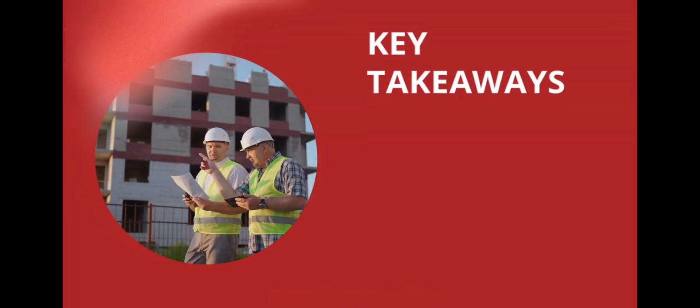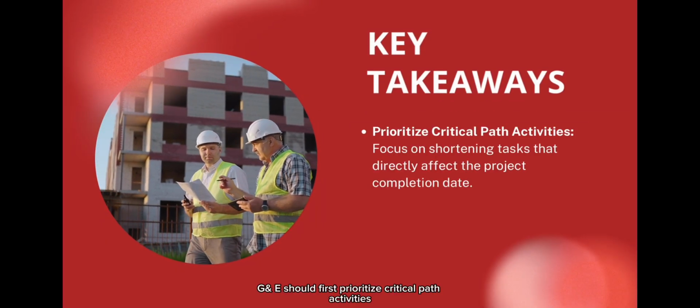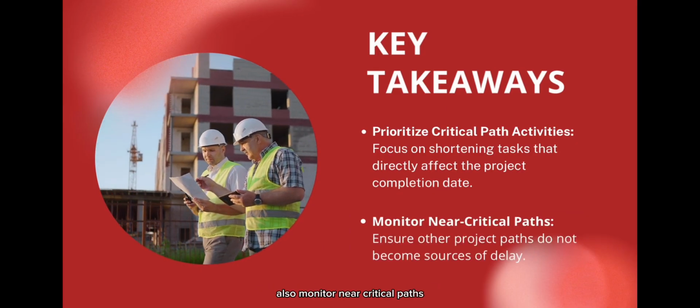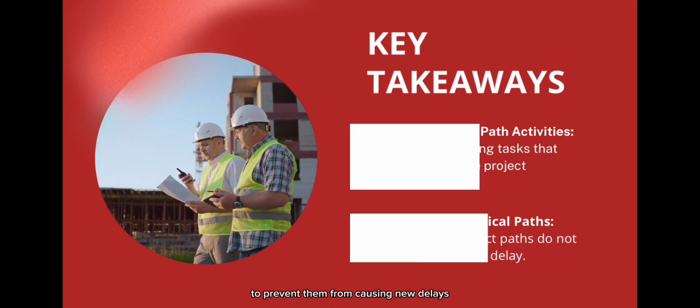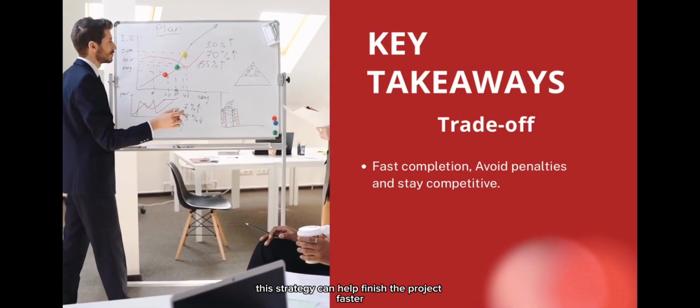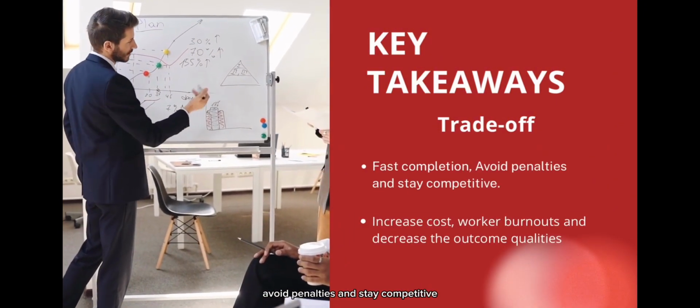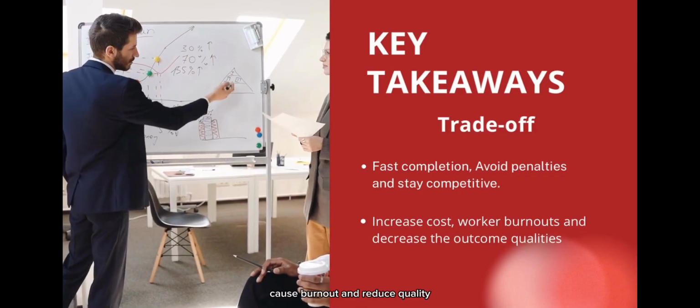To manage the delay, G&E should first prioritize critical path activities. Also monitor near critical paths to prevent them from causing new delays. This strategy can help finish the project faster, avoid penalties, and stay competitive. But it may increase costs, cause burnout, and reduce quality.